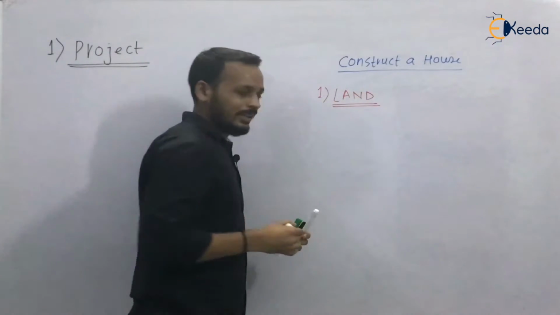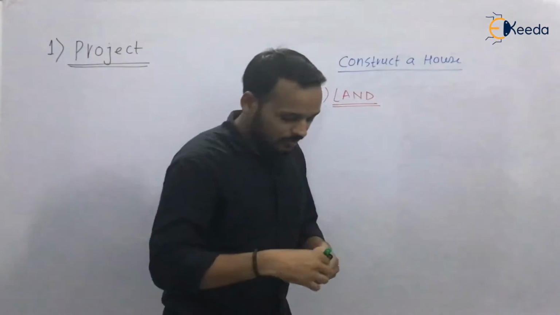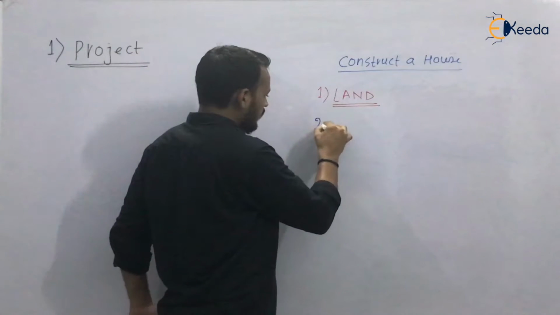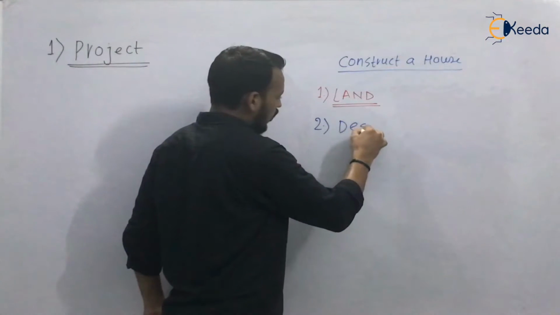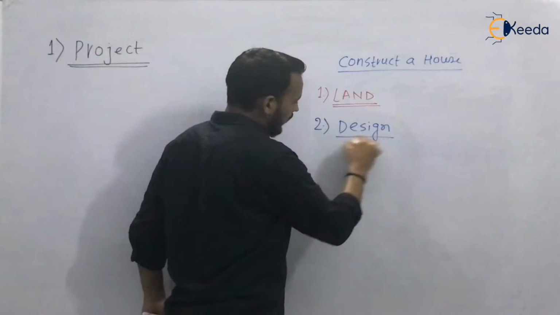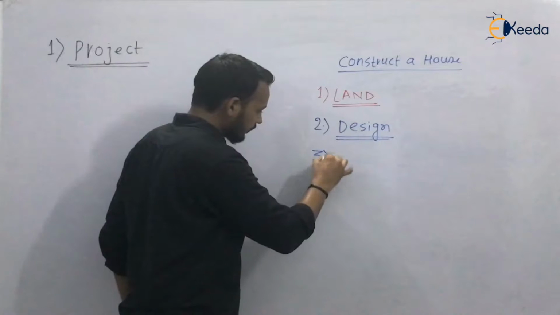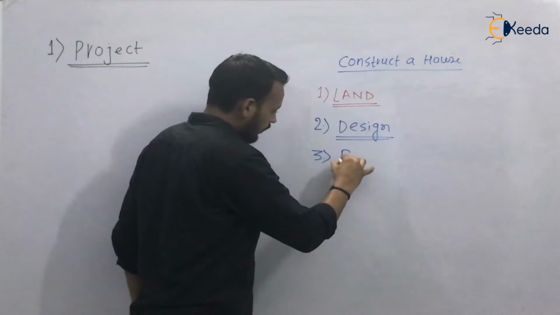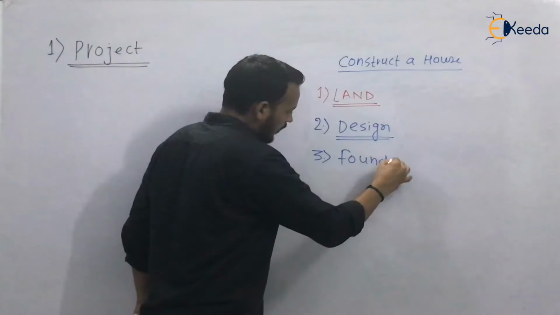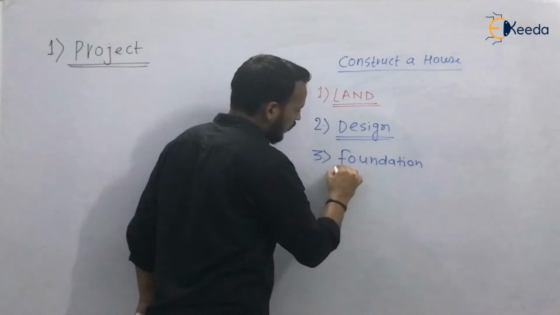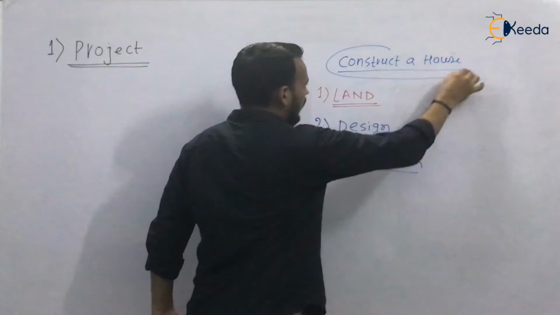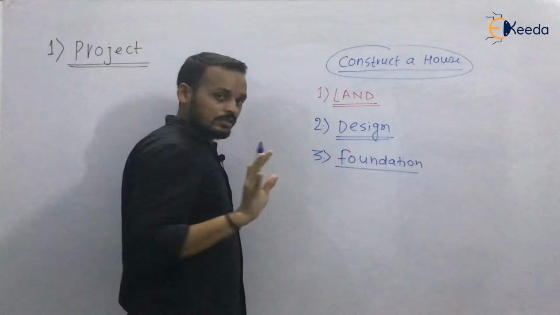The next step will be that you make a proper design. The third one will be the layout of the foundation. For making a house, the foundation is important.